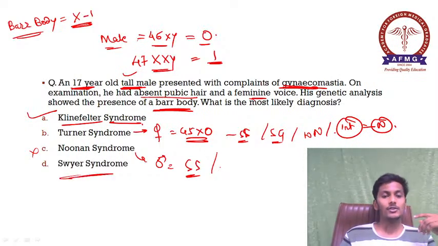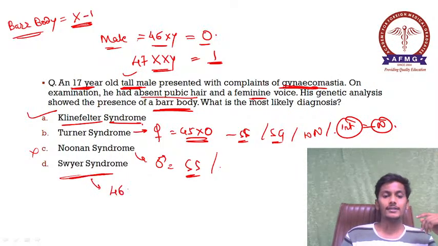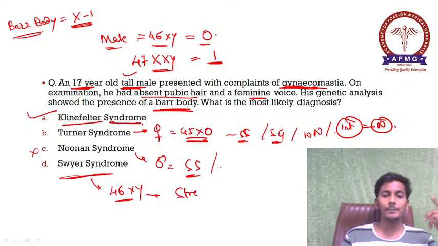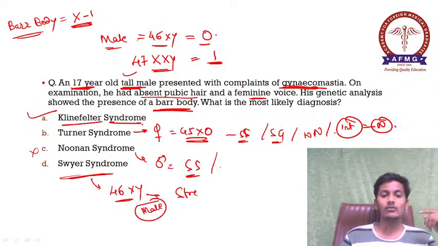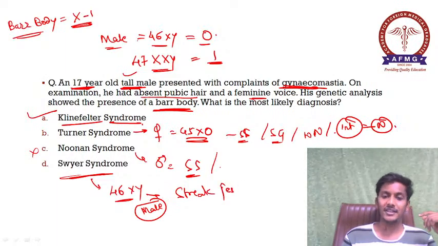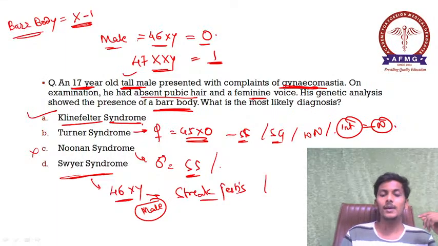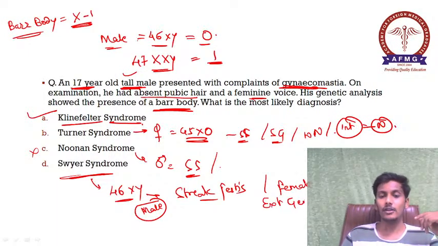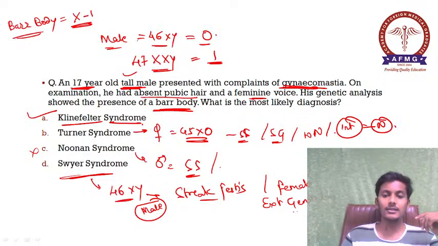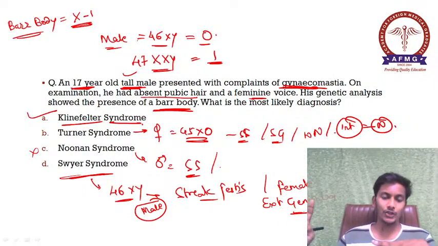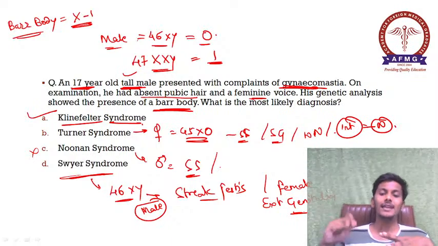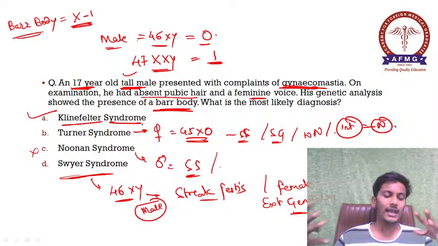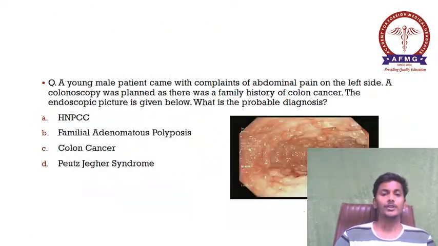Then next, Swyer syndrome. Swyer syndrome is very important. 46XY is the karyotype of Swyer syndrome, and in this there would be a male who is presenting to you, and there would also be streak testes or streak gonads seen, and a female external genitalia. So please remember, Swyer syndrome would be 46XY karyotype, a male presenting to you with female external genitalia and streak gonads or streak testes.